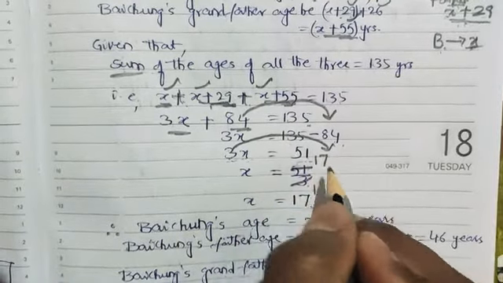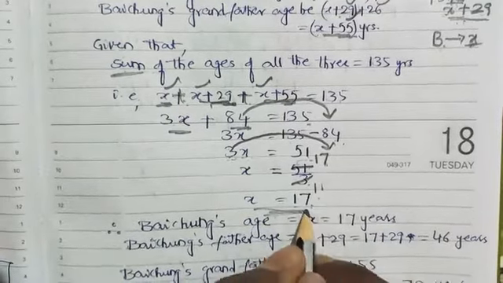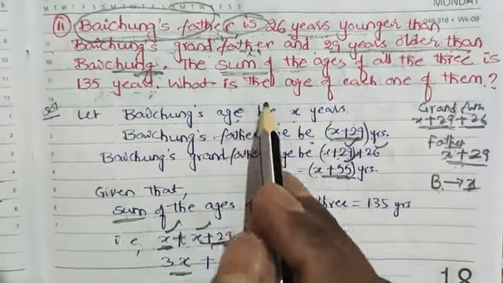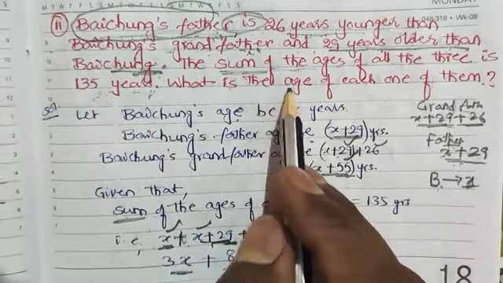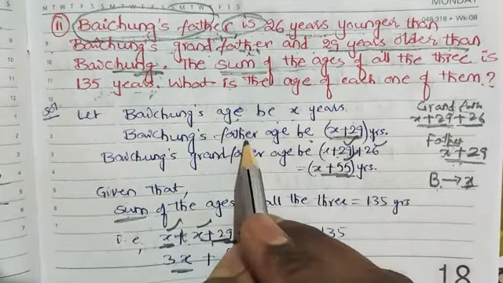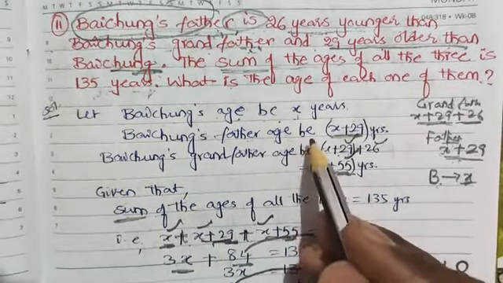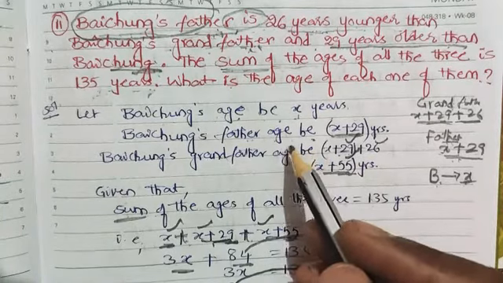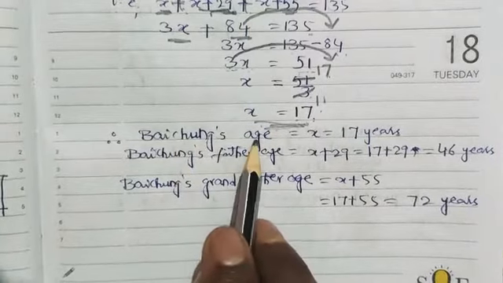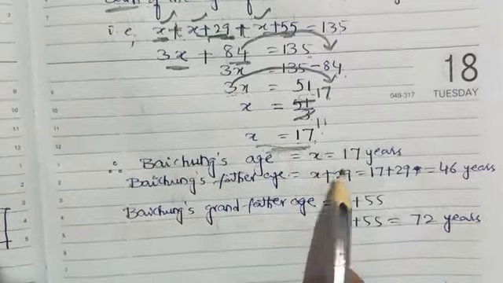3 ones are 3, 3 sevens are 21, so it is 17. So X is equal to 17. We assumed X is nothing but Baichung's age. In this question they are asking us to find the ages of each and every person: Baichung's age, his father's age, his grandfather's age. These are the three things we wanted to know. If we know X, then we can find all the ages. So you got the X value as 17. Baichung's age, which we assumed as X, equals 17 years.